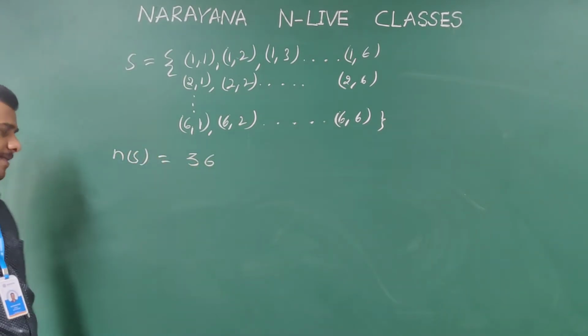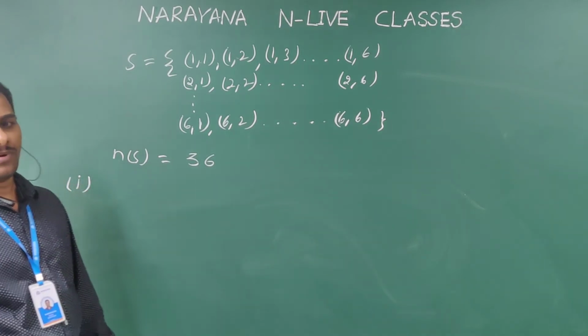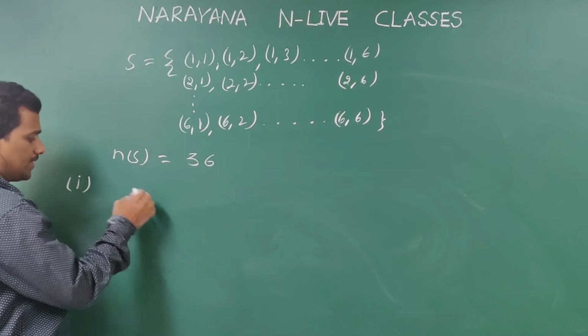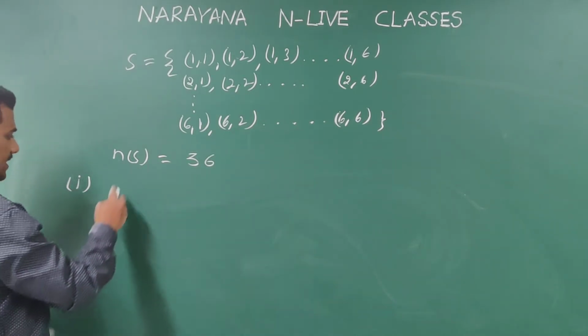This is the sample space. Now coming to our first event. What is the first problem? When two dice are rolled, what is the probability of getting a sum 8? Okay.